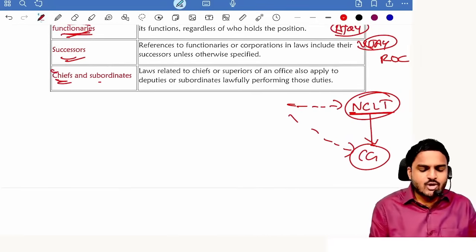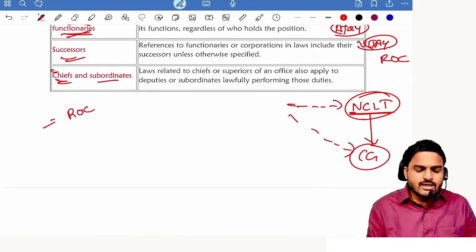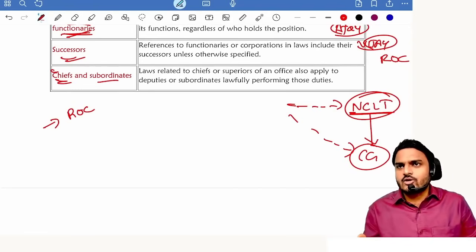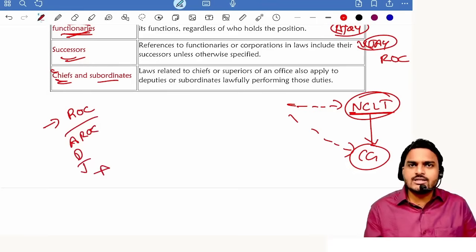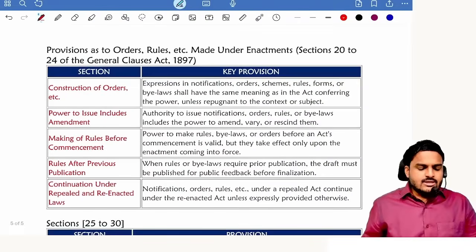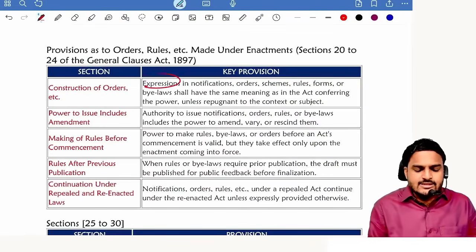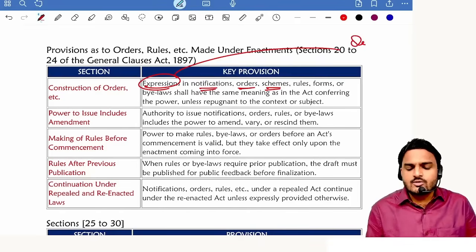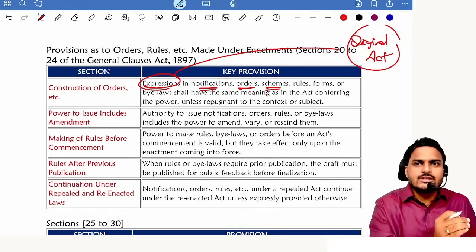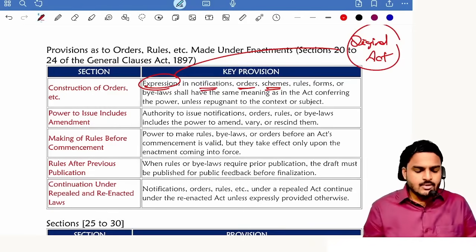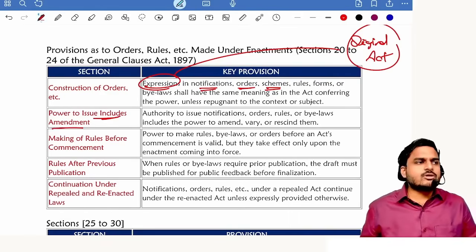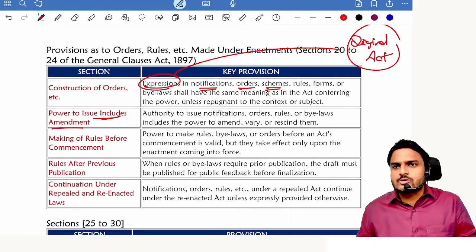Next, chiefs and subordinates. When I'm speaking about ROC, who can issue certificate of incorporation, same power lies with assistant ROC, deputy ROC, joint ROC, additional ROC. Next one, construction of orders, etc. Expressions used in notifications, order schemes will have same meaning with respect to expressions used in original act. That means the definition of company which is given in Companies Act 2013, same definition will apply to Companies Amendment Act, company rules. Power to issue includes amendment. Power to issue rules includes power to amend those rules.